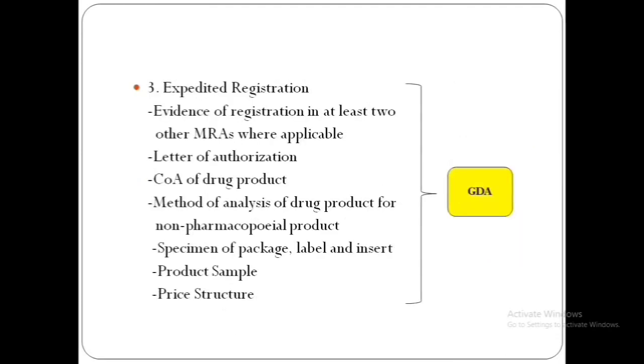Expedited registration under GDA requires the following: evidence of registration in at least 2 other MRS where applicable, letter of authorization, COA of drug product, method of analysis of drug product for non-pharmacopoeial product, specimen of package label and insert, product sample, and finally price structure.